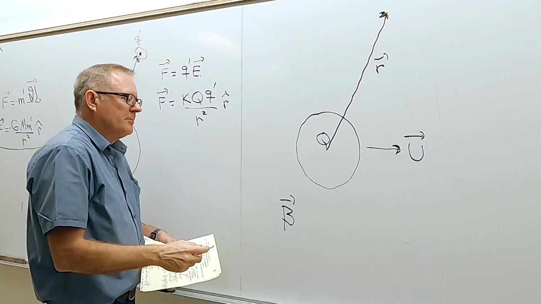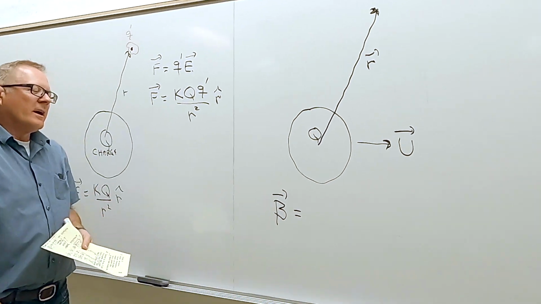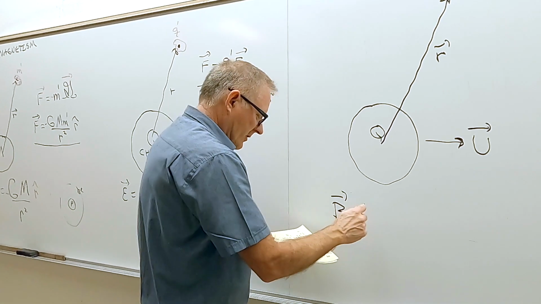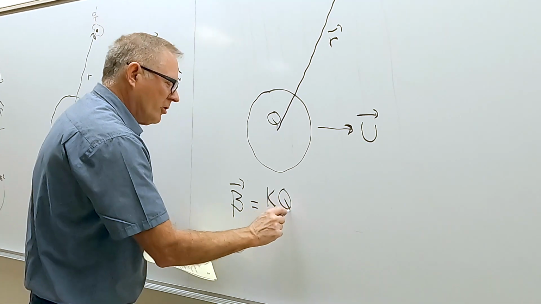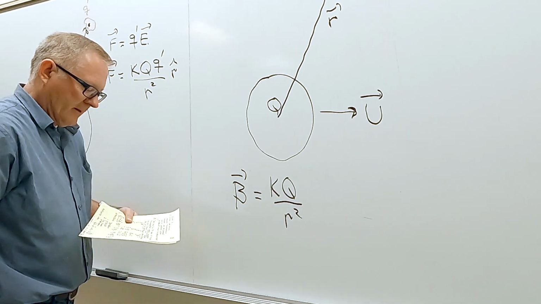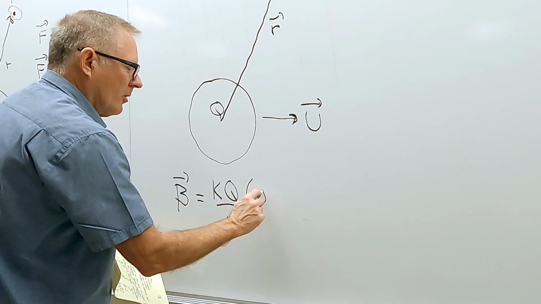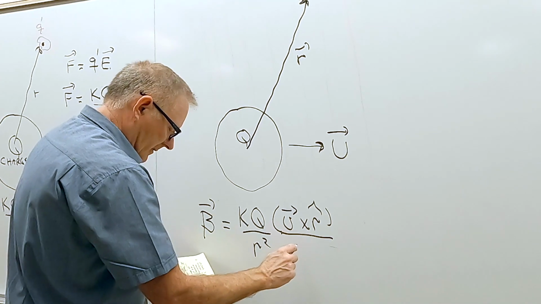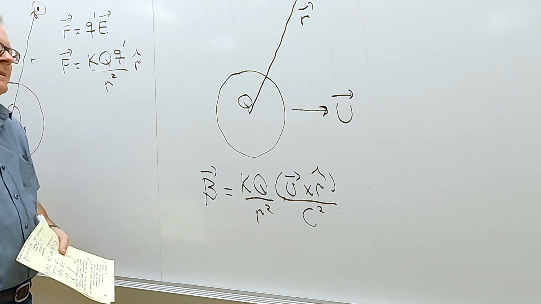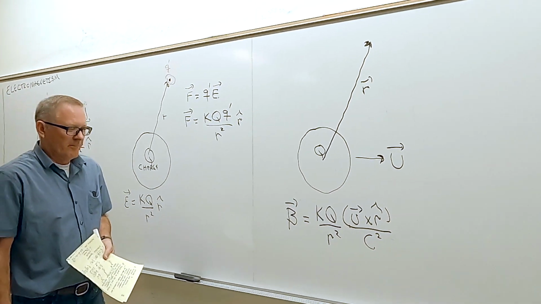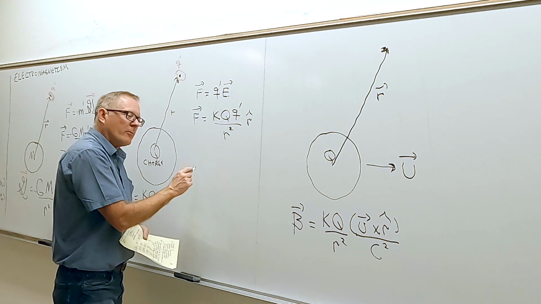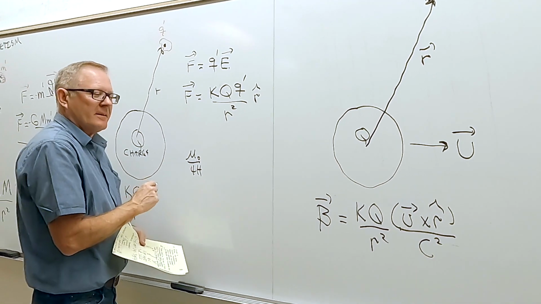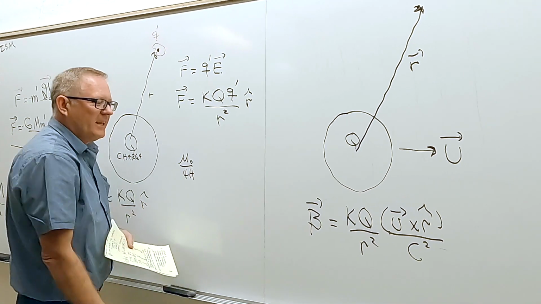Now, what is B right here? Well, they usually give you Biot-Savart's law. I'm going to write it a little differently. It's actually just KQ all over R squared times U cross R hat all over C squared. Now you might say, well, that didn't look like the one I had in 4B. I think you will probably remember something that looks like mu naught over 4 pi, and QV cross R hat right here.